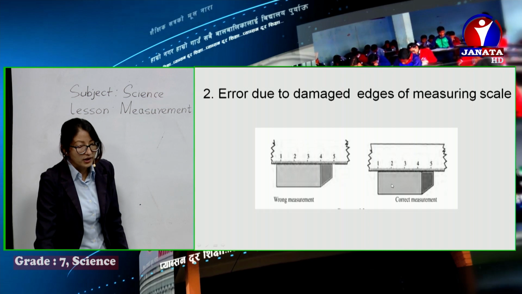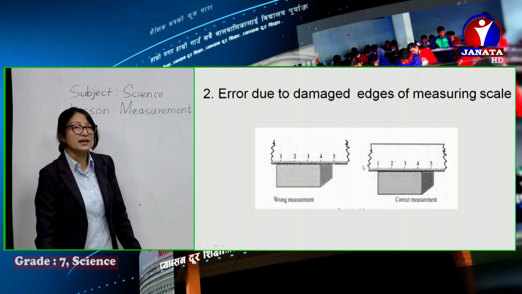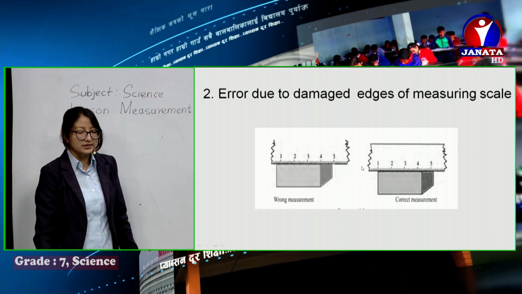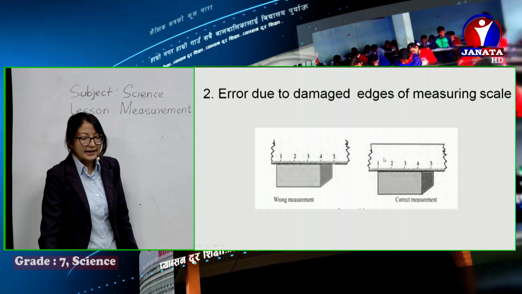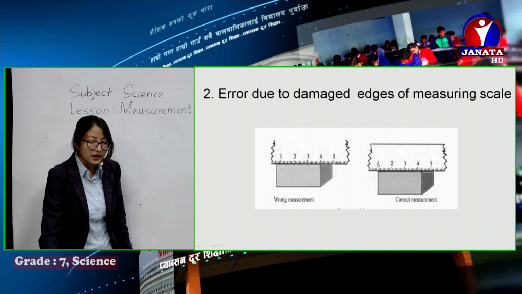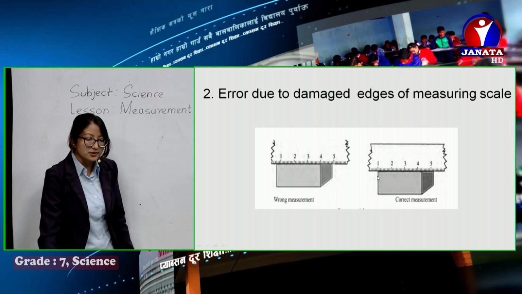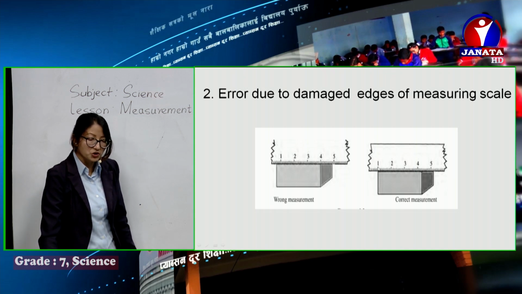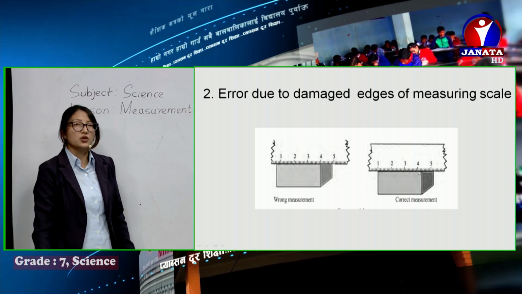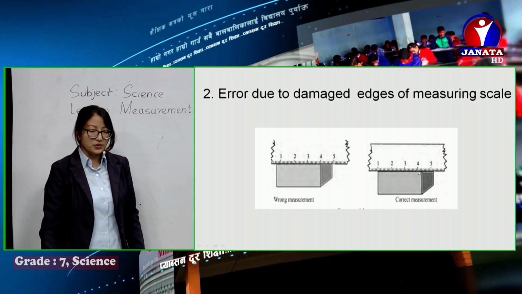But in another case, if the edges are damaged, how can we measure? Take any other number as the reference. Yes, you can keep this marking 1 straight to the edge of the box to be measured, and then you can just check over here straight, it's 4.5 centimeters. So such errors also have to be corrected while measuring length.